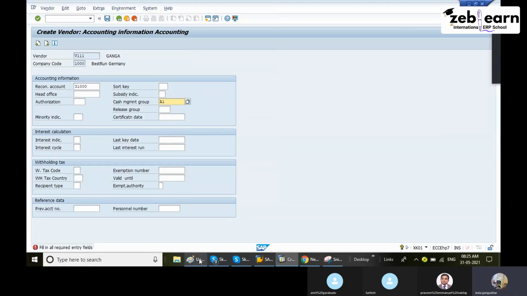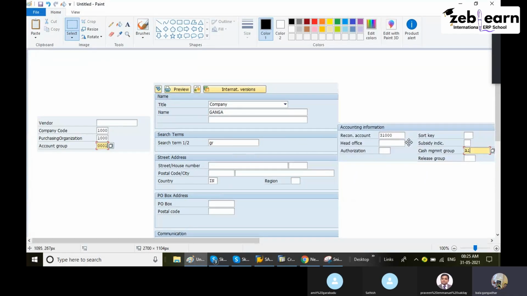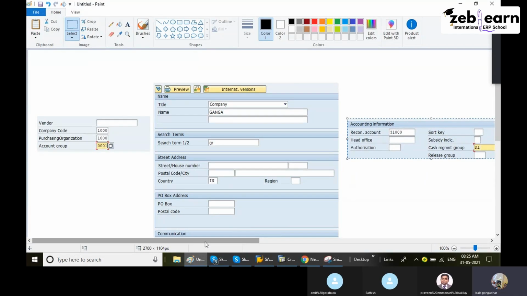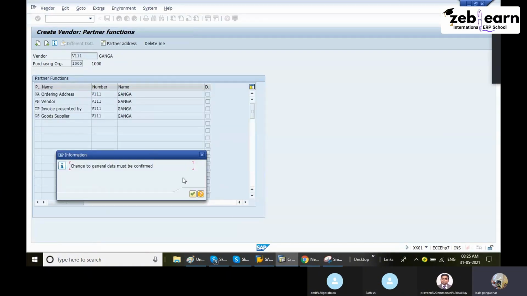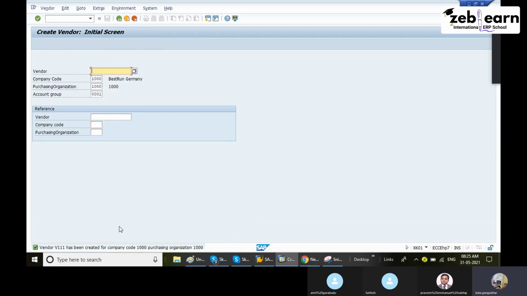Here, where I have to. Okay, here I have copied the screen. Means 3 screens. Okay, 3 screens. Next, let me check here one more screen. Save it. Then it continues. Then it is going to the, okay. Now finally it is created. See, one vendor is created.